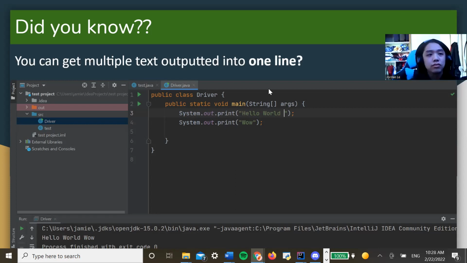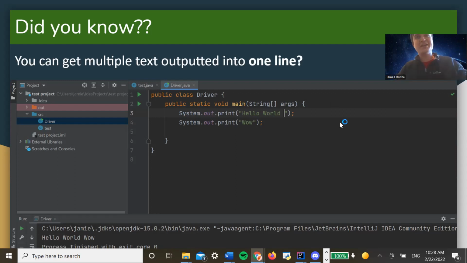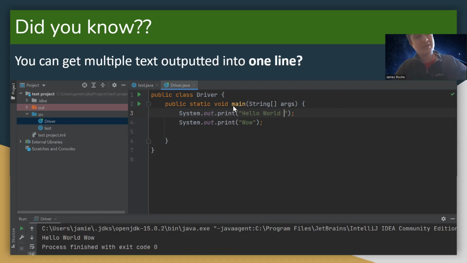Now, did you know that you can get multiple texts outputted into one line? The way you can do that is remove the ln. So basically, if I did system.out.print, notice how it's not print line, hello world, and I do system.out.print wow, you'll notice at the bottom here, it says hello world wow. So those two are now printed out in one line in the console, which is actually a pretty cool technique that I thought I'd just quickly share.